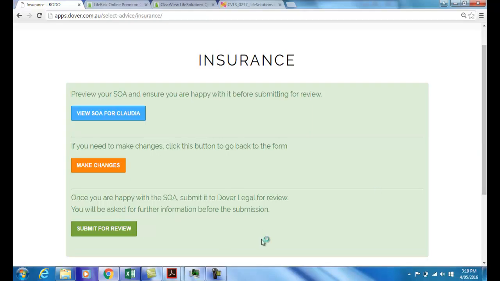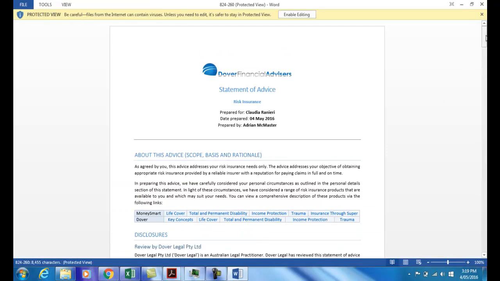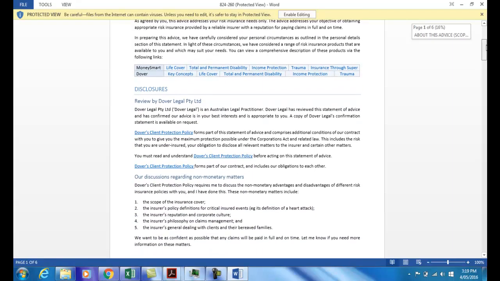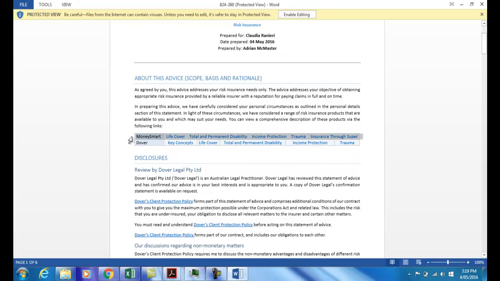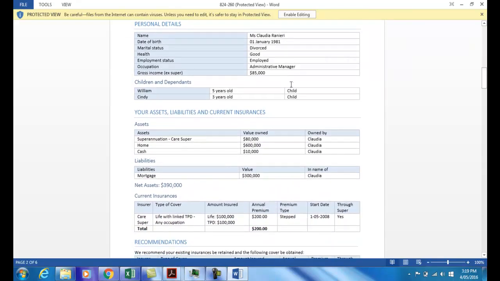Still thinking? Should have opened Word before we started. And we see that we have a 6-page statement of advice, but 2 of those pages are an appendix. We have a 4-page statement of advice. It includes things like links to Dover's client protection policy, thrice linked on the front page, links to ASIC's website, links to the Dover website. So a lot of the information that needs to be provided to clients is provided by incorporating by reference within the RODO statement of advice.